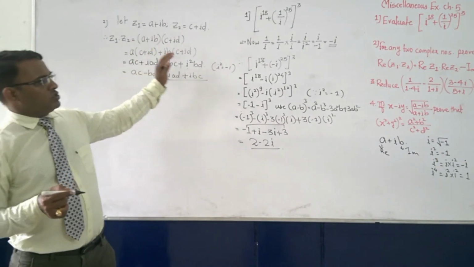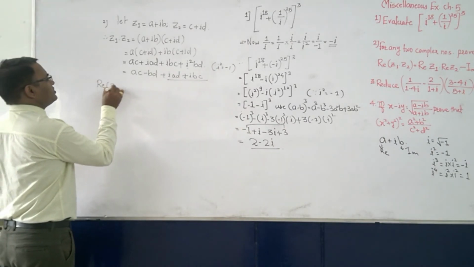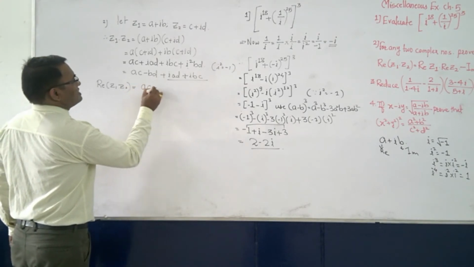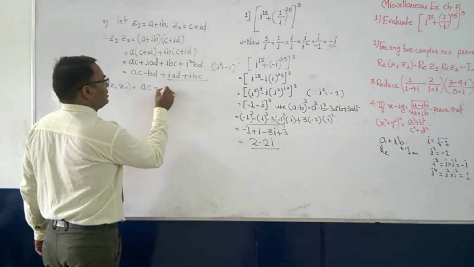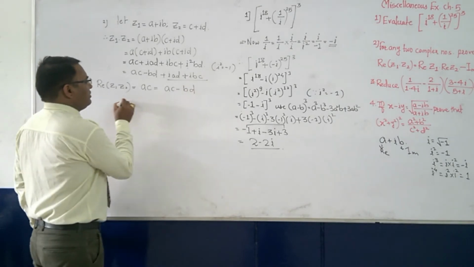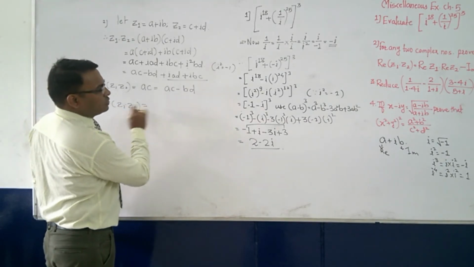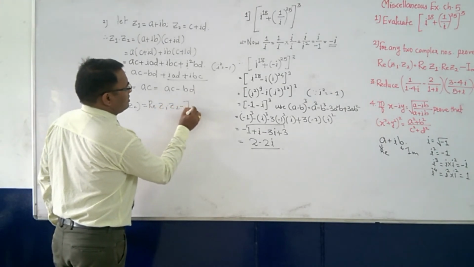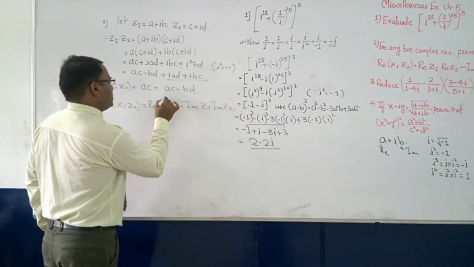And the sum told us to take just the real part. So the real part of z1 into z2 is ac minus bd. And what we are getting is Re(z1 z2) is equal to Re z1 into Re z2 minus the imaginary part of z1 into the imaginary part of z2. Here also it is Re, okay?